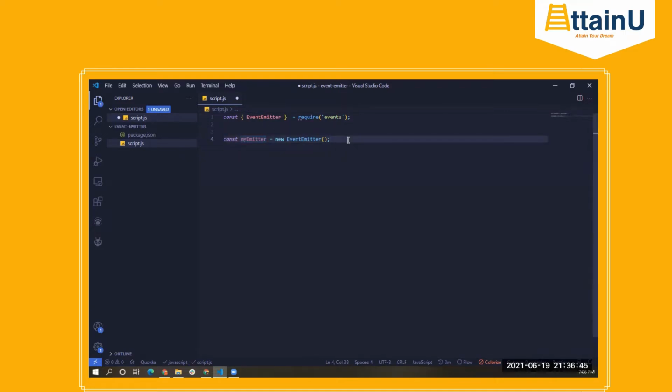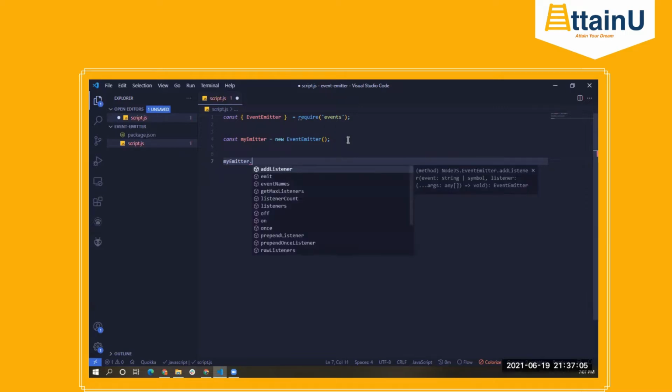Now, when this is done, we can attach multiple event listeners on it. The way to add listeners to a particular event using this EventEmitter class is we can say myEmitter, which is our instance's name, dot, and either we can use addEventListener, which works the same way as we have seen in our front end JavaScript, or we can also use on.